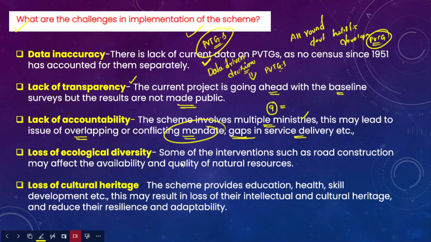After that, the ecological diversity aspect. There are some interventions such as road construction that may affect the availability and quality of the natural resources. Infrastructure development in those areas may have negative implications on the ecology and the environment, because most of these PVTGs are isolated and most of the habitations are located in thick forest areas. Therefore we should do a proper environmental impact assessment before undertaking any project that could have negative implications on the people as well as the environment where the PVTGs are living.